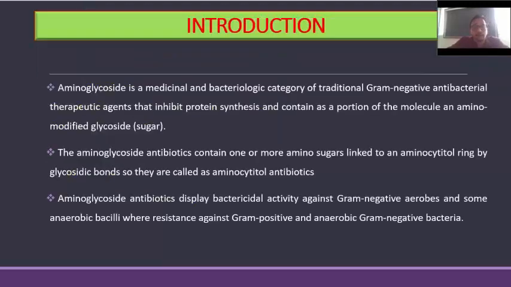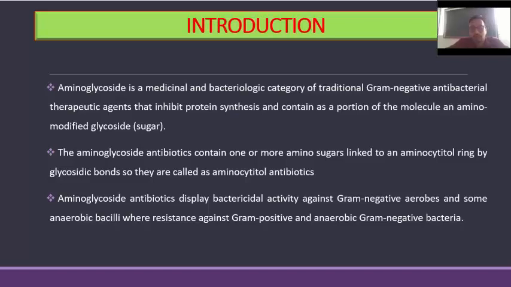So first, what are aminoglycosides? These are medicinal and bactericidal agents. They are active against gram-negative bacteria. They inhibit protein synthesis, and they also contain a molecule of amino-modified glycoside, that is sugar. Generally, aminoglycoside antibiotics contain one or more amino sugars that are linked to an aminocyclitol ring, and these are linked by glycosidic bonds.